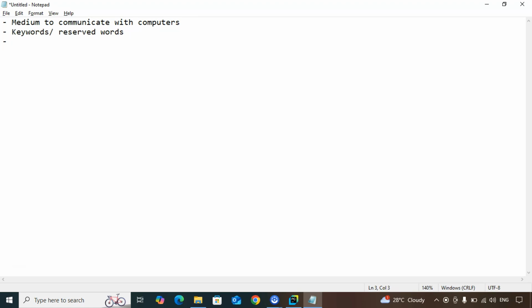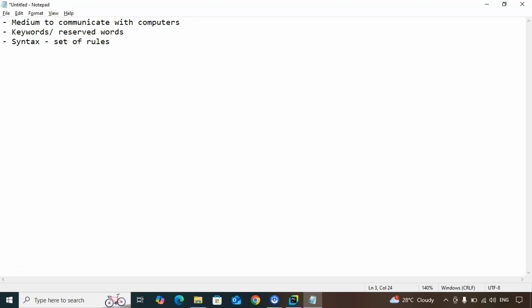Now, I spoke about grammar, right? Every language has its own set of rules or grammar. Similarly, we have a set of rules in every programming language that is called syntax, right? So what does the term syntax mean? Syntax is nothing but the set of rules, right? So for writing certain programs, we have rules.